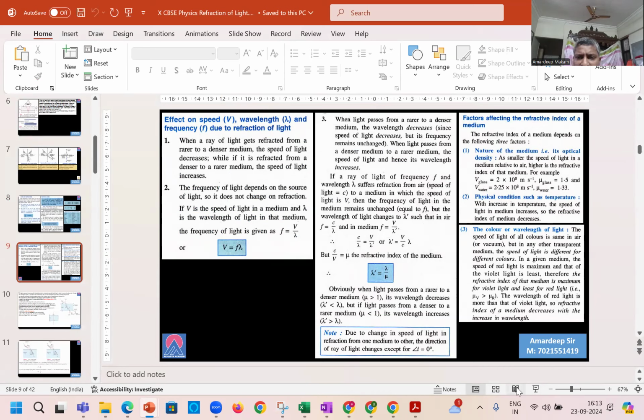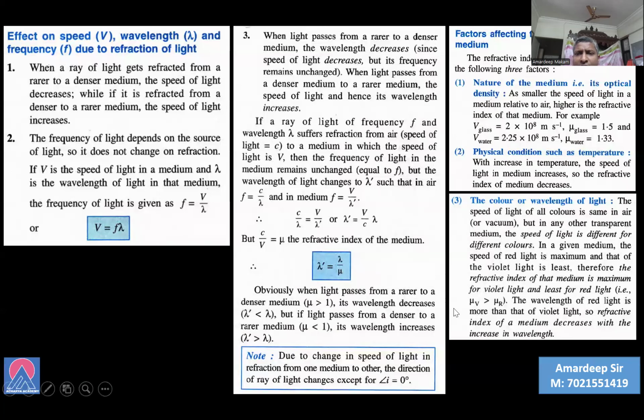Factors affecting the refractive index. Let's zoom it up again and view it. We can see the nature of the medium, the optical density, of course. For vacuum it was 1, for glass around 1.5, and highest for diamond, 2.41. That is the highest optical density. It also depends on the temperature, external temperature. So two things: you have to remember what the parameters are and how they influence it.